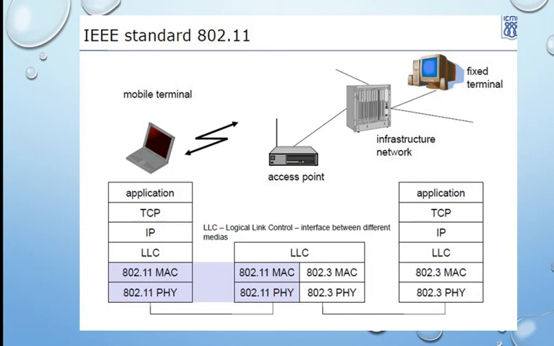So this access point is acting as an interface which converts one protocol to another, so the interface between 802.3 and 802.11 is achieved.